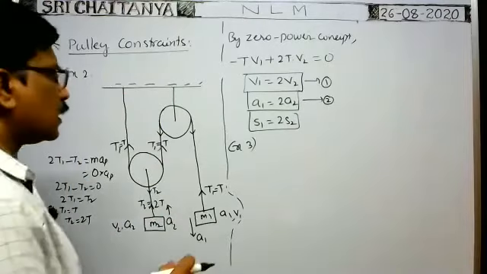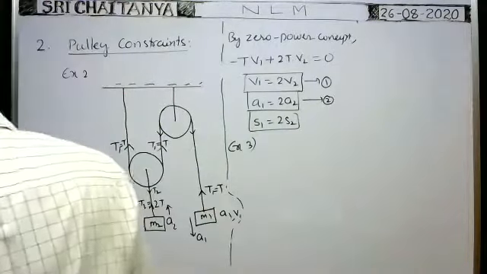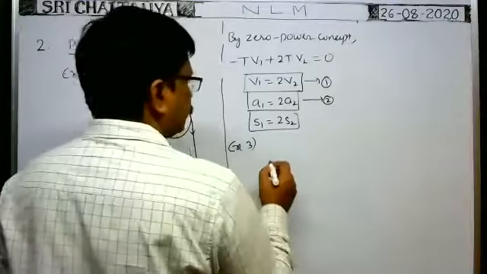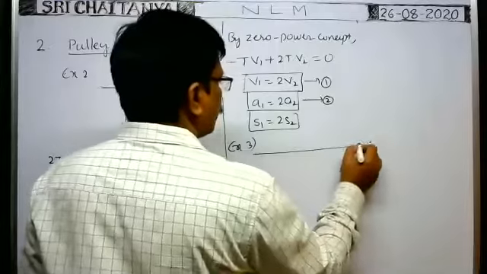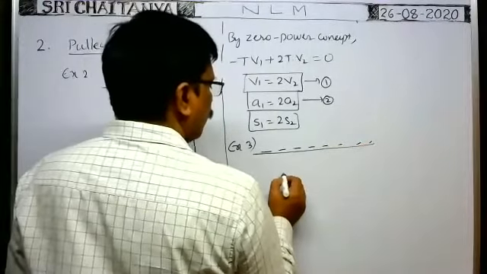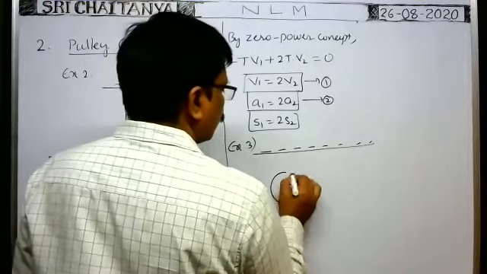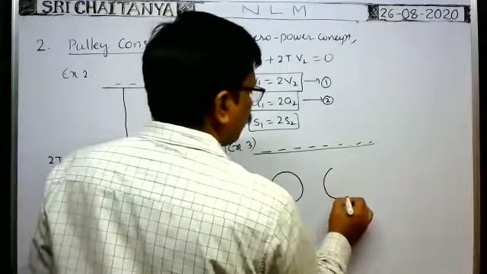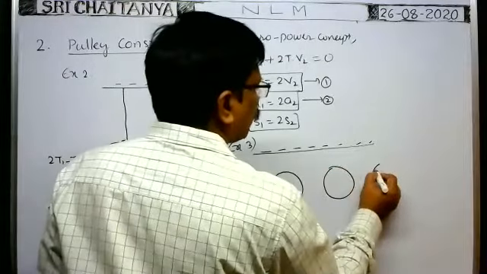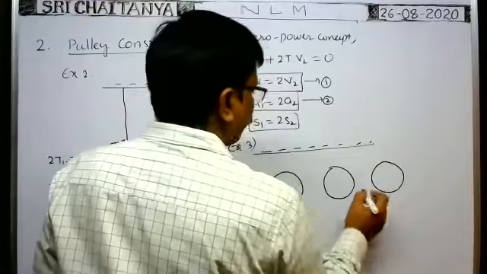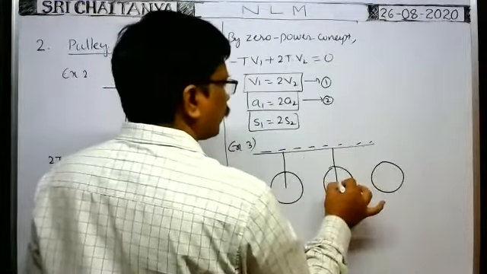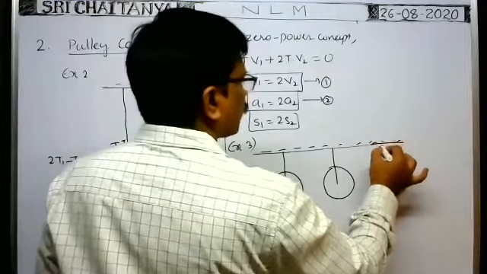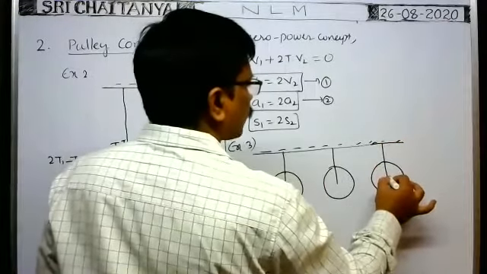Okay. Next, one more example. With a number of pulleys, we have to draw the diagram. Simply we can say, suppose this is the rigid support, a horizontal support. Here there is one pulley. Here one more pulley. Here one more pulley. Different pulleys are there like this. All these are suspended from the rigid support like this.